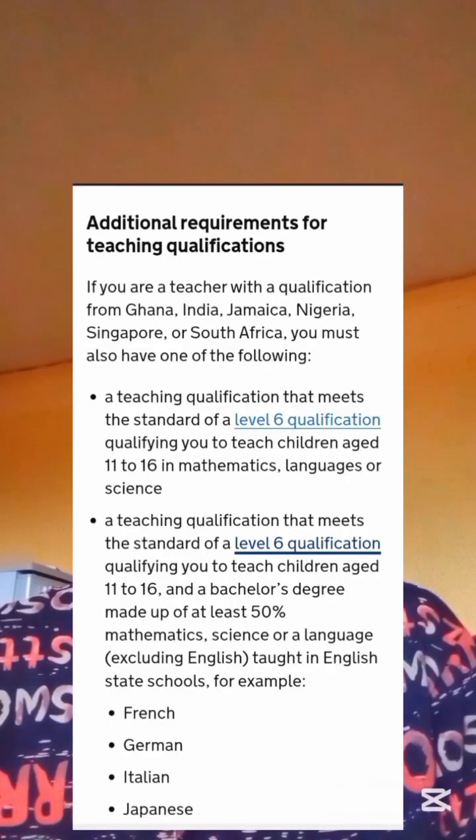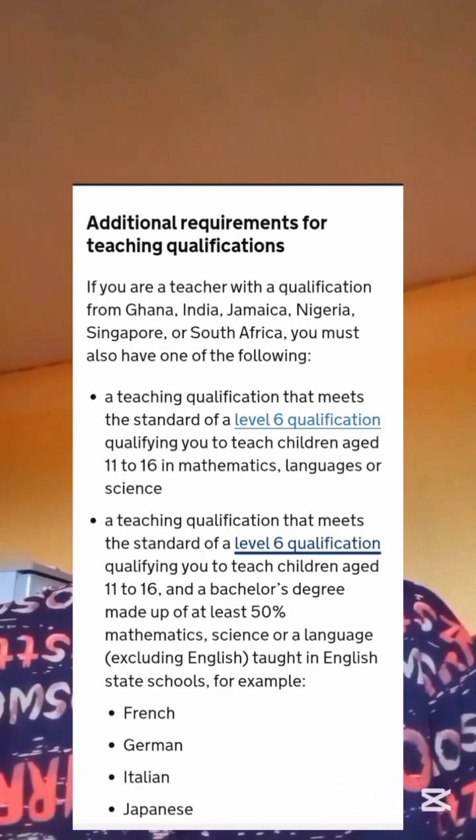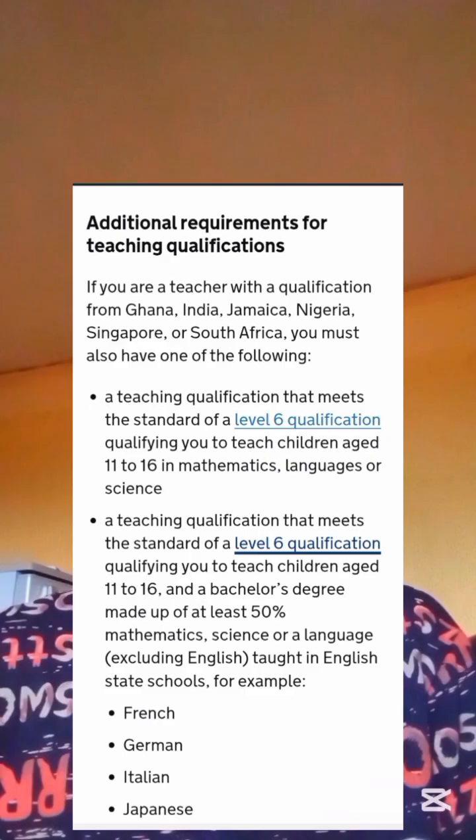So from the last clips, I was able to explain that you have to carefully look at the eligibility criteria and make sure that you fit into the specified criteria and not just rush over it and end up missing out one or two of the required criteria. So you take your time and look through the criteria.